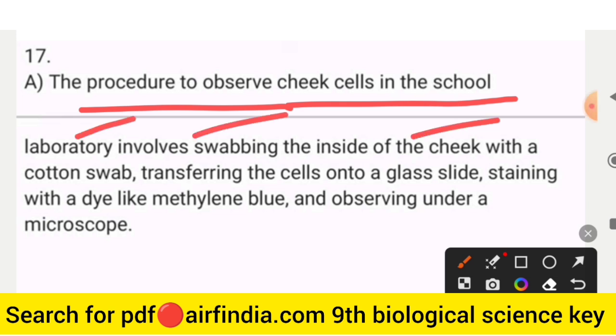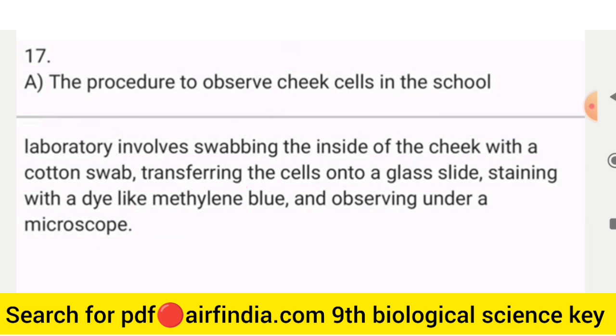The procedure to observe cheek cells in the school laboratory involves swabbing the inside of the cheek with a cotton swab, transferring the cells onto a glass slide, staining with a dye like methylene blue, and observing under a microscope. So this is your full key of class 9th biological science.